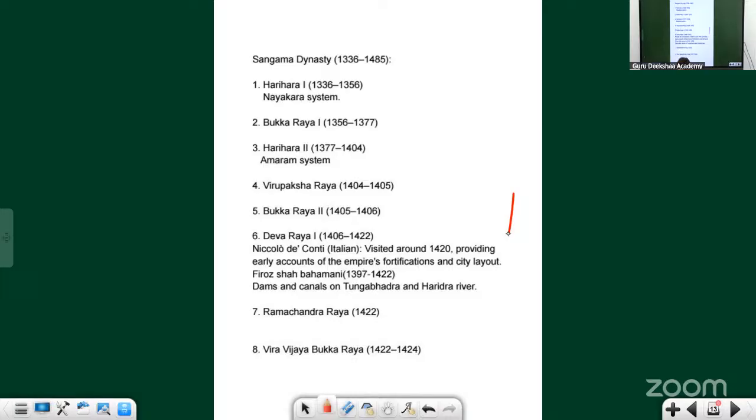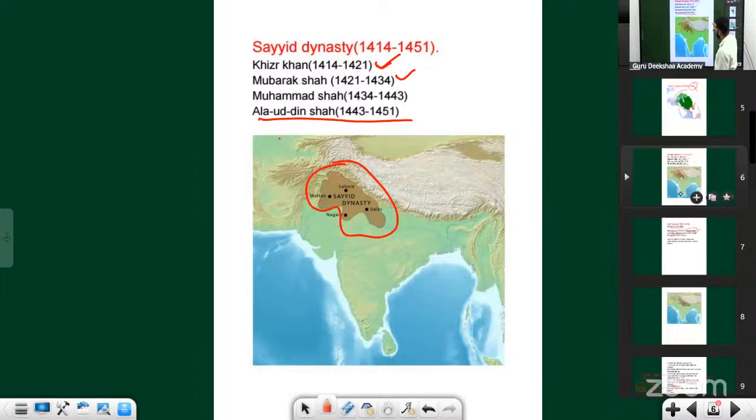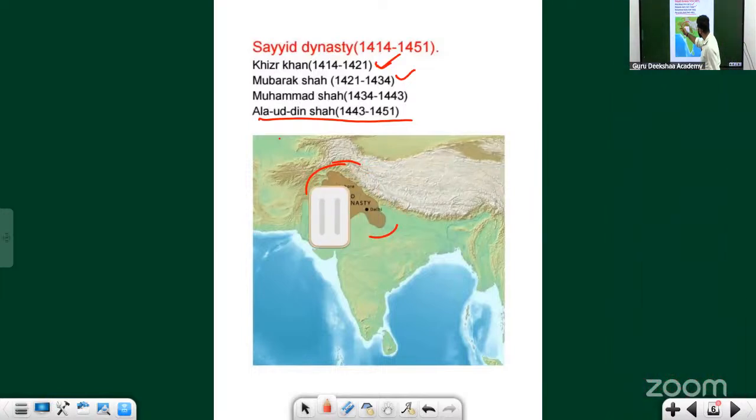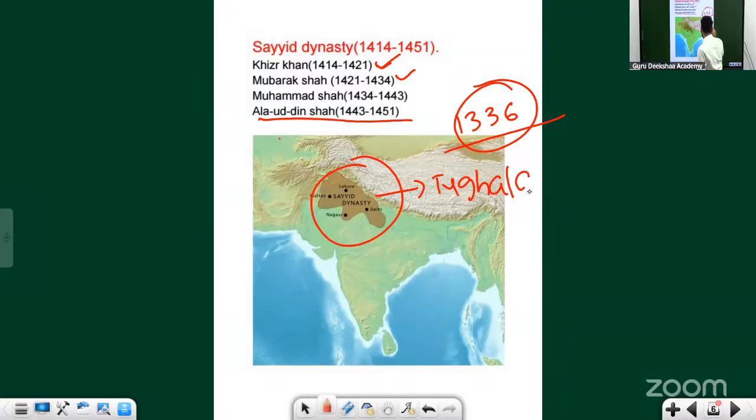With respect to Malik Kafur, we have seen these things, right? Let me open a map so you will understand. This is the map of India. Just go back in time, and you'll see the different time periods. Around 1336, what were the things happening in India? Tughlaqs were there, not just here, but up to here.